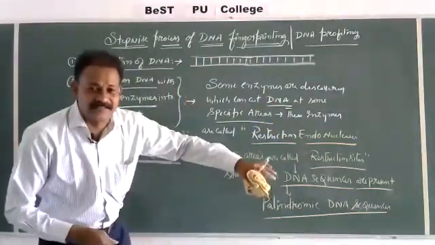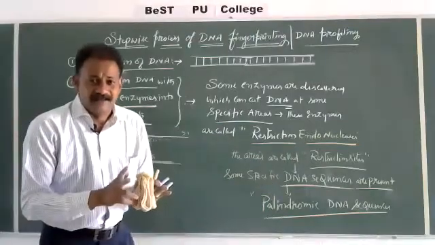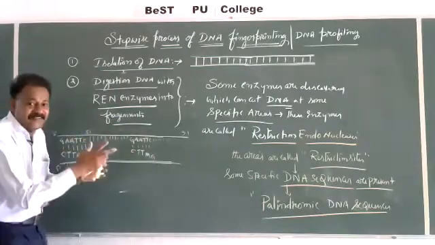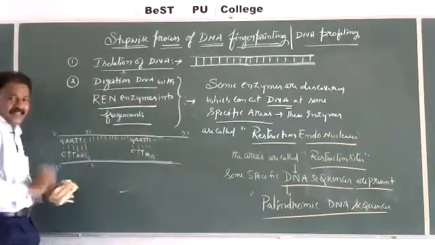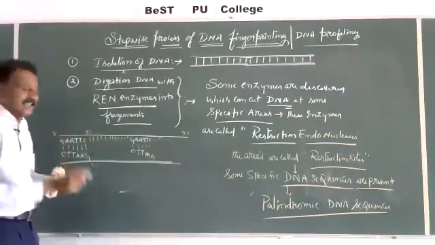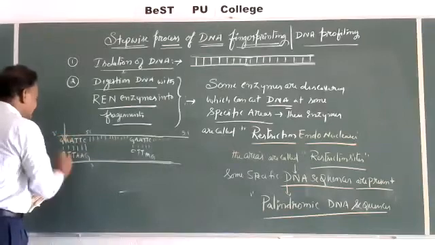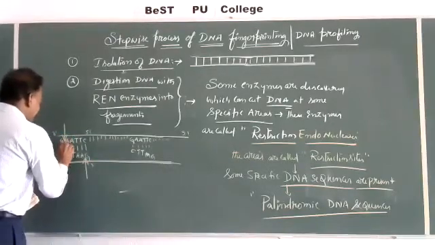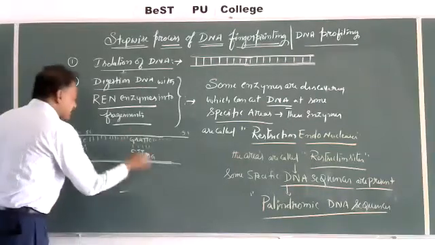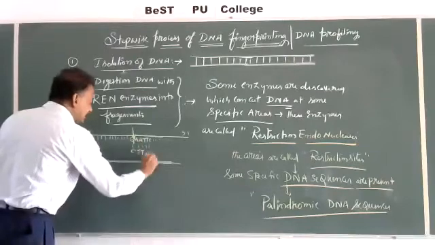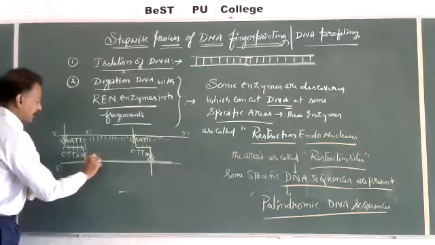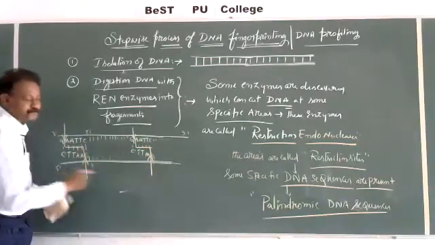Restriction endonuclease enzymes are those enzymes which will search the DNA and identify some specific regions in the DNA, and only at these specific regions they will cut the DNA like this. When they cut the DNA, hydrogen bonds will break. Same here also, they will cut the DNA at a specific place. Now, this part of the DNA is a fragment, a piece.